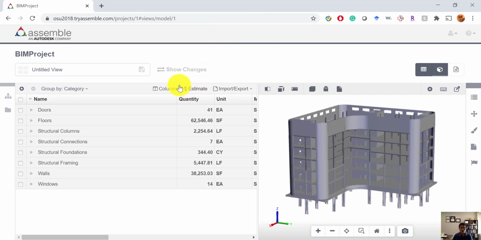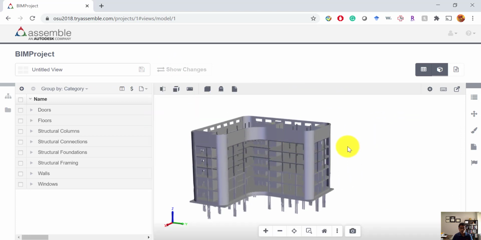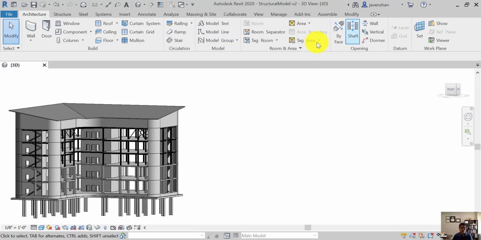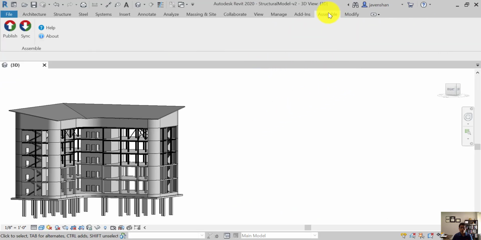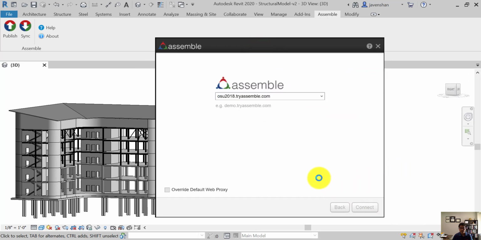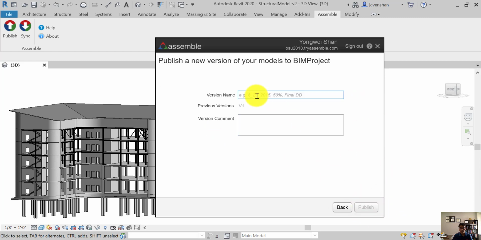In order to compare the model difference, we have to publish the second model to the assemble system as well. So the process of publishing the second model is very similar to the first one, but we just need to make sure we know the corresponding version. Alright, now let's get started. Here you can see the previous versions of version 1, and we are going to name this version as version 2.